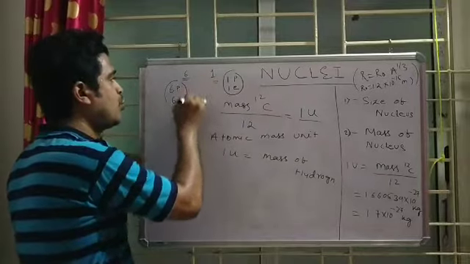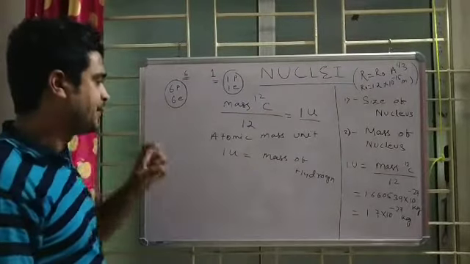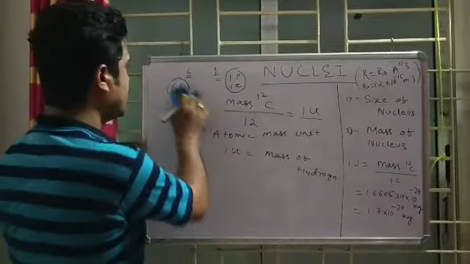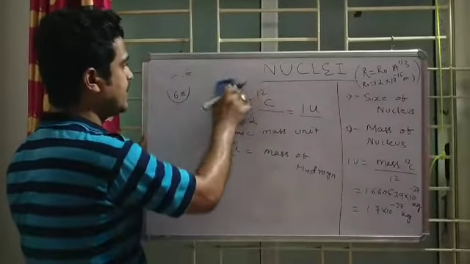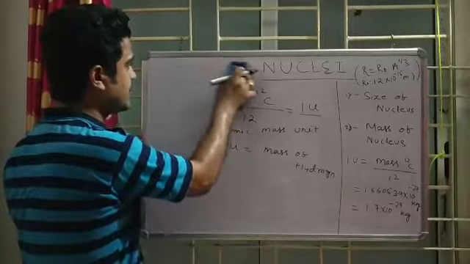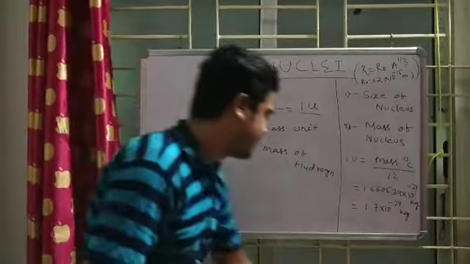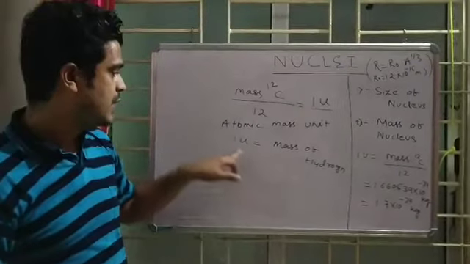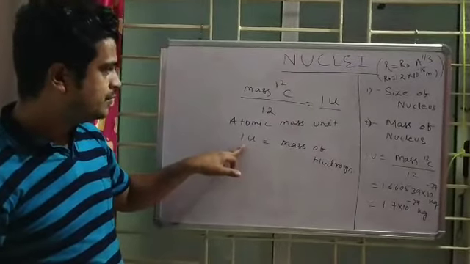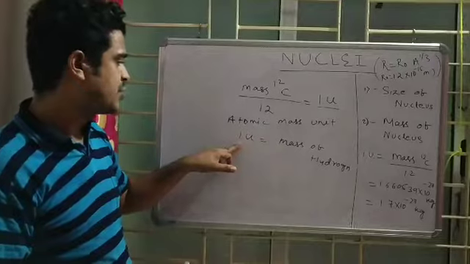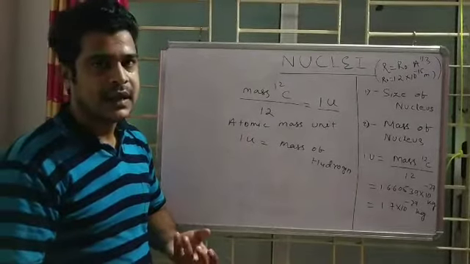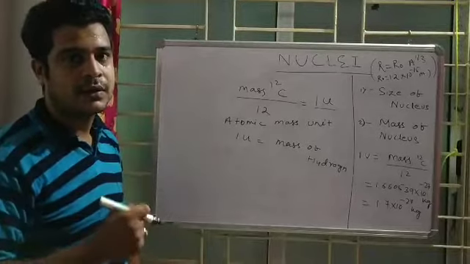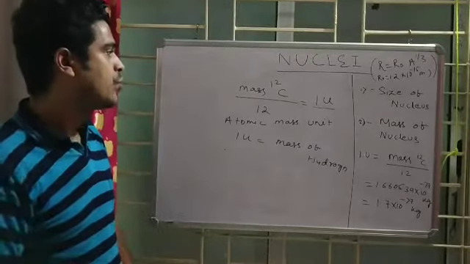So these things were known to us. The result we get by dividing the mass of carbon by 12, that 1 unit, is that carbon is 12 times heavier than the hydrogen atom. If the hydrogen atom is 1 unit, then obviously the mass of carbon is 12, so I can clearly say that the carbon mass is 12 times more than hydrogen.